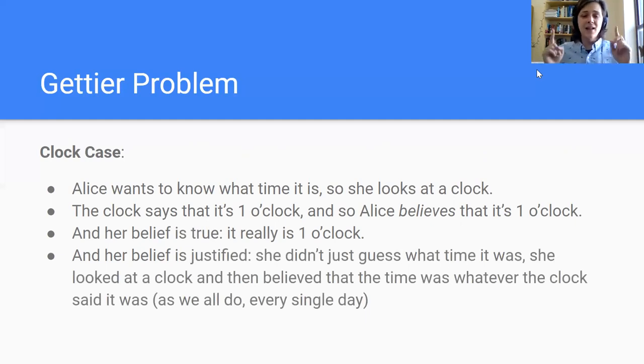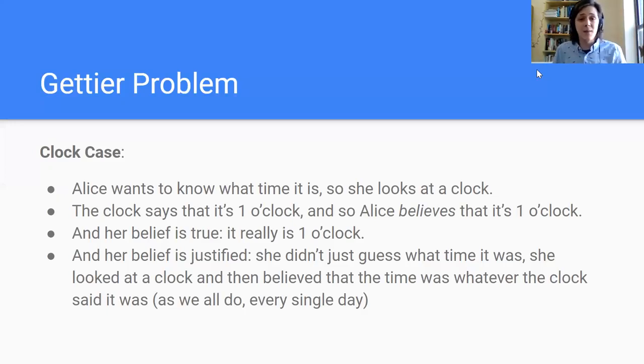But more than that, Alice has a justified true belief. Her belief is justified because she didn't just guess what time it was. She doesn't always believe it's 1 o'clock, like in the example I said where I believe it's 3 p.m. all the time. She just looked at a clock and believed that the time was whatever the clock said it was. We all do that every day. That's a perfectly good justification for believing what time it is. She didn't just guess. She looked at a clock and believed the clock. And so that justifies her belief. If that doesn't justify a belief in what time it is, then no one can possibly have a justified belief in what time it is.